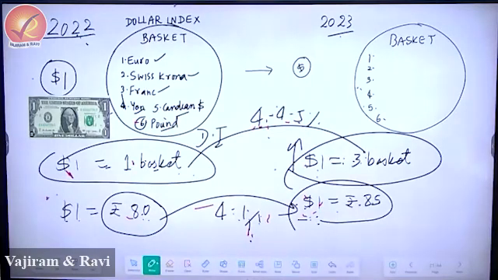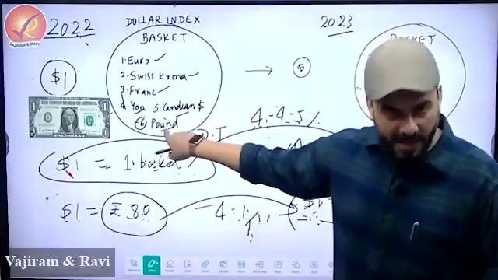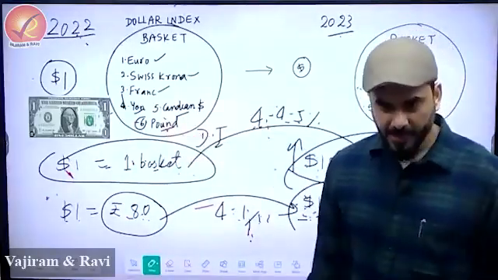India had used this concept to prove that the dollar had become stronger not only against the rupee, but also against the basket of six currencies.